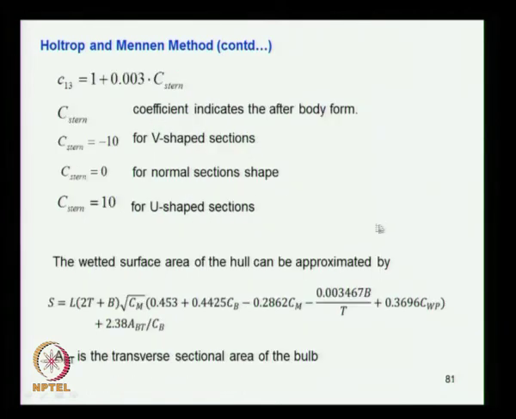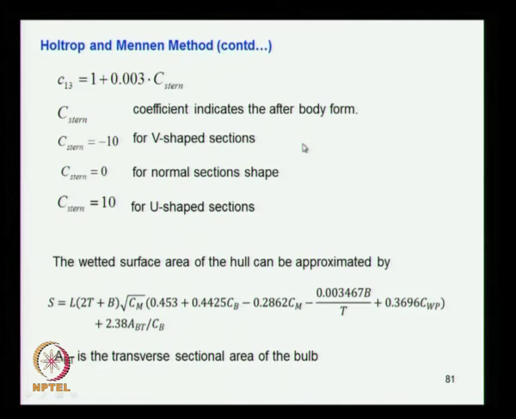Let's see what that is then. C13 is equal to 1 plus 0.003 into C stern. What is C stern? It is a coefficient that indicates the aft body form. The form of the ship is basically defined as normal, which is conventionally used for the test.